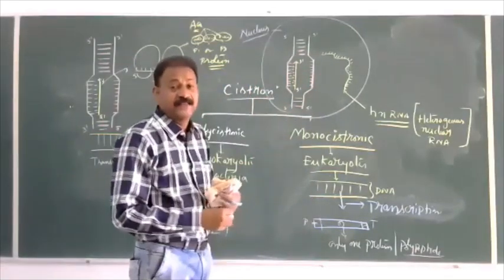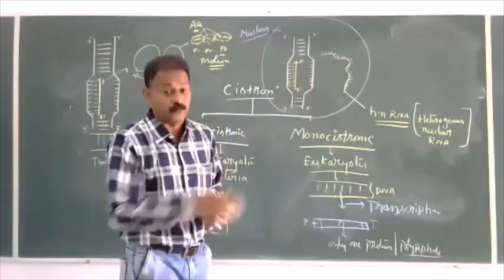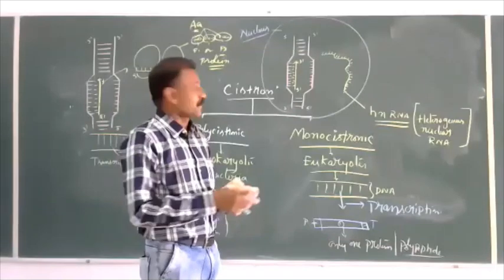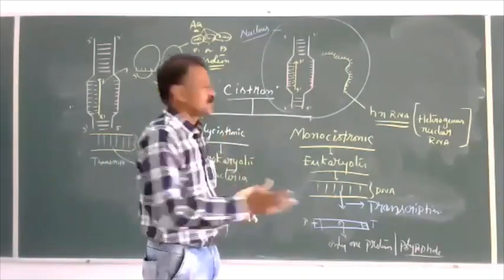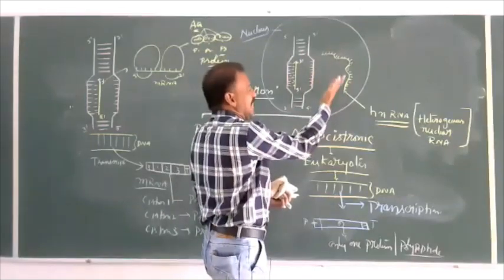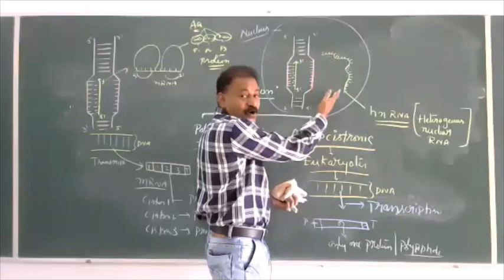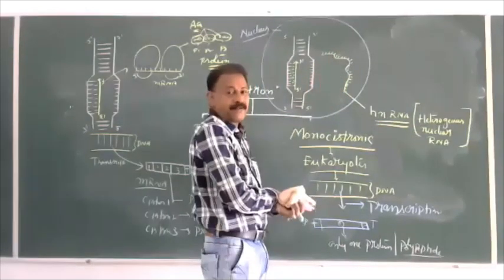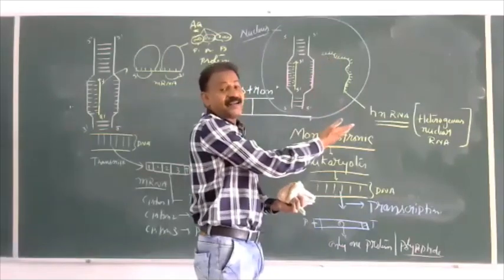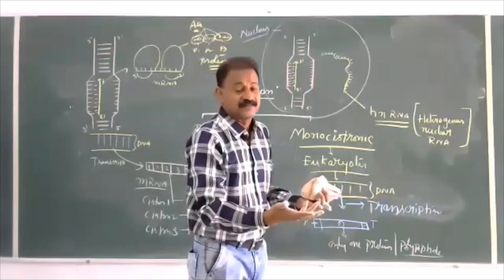Here, what is happening? Splicing, a process of processing, a process of becoming active, becoming functional. So it is non-functional, inactive. It is a pre-transcript, just the transcribed form. It has some wanted, useful sequences and some unwanted sequences.